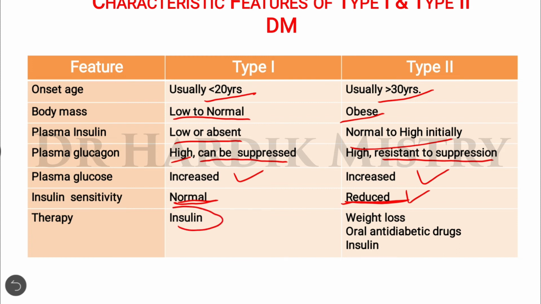Therapy: insulin therapy is the only option in type 1, whereas in type 2 the therapy starts with anti-diabetic drugs as well as weight loss. But after some years of treatment with oral anti-diabetic drugs, the person may require insulin, or insulin will be the only treatment available after some years.